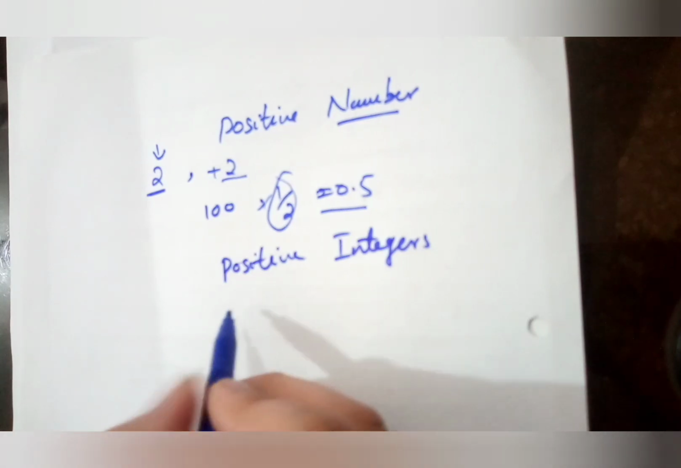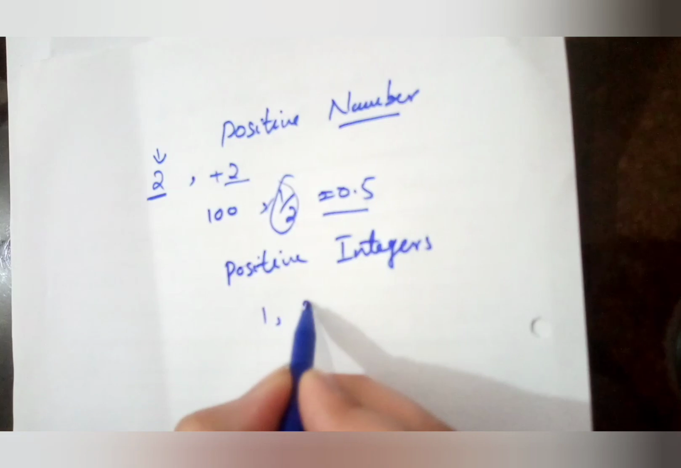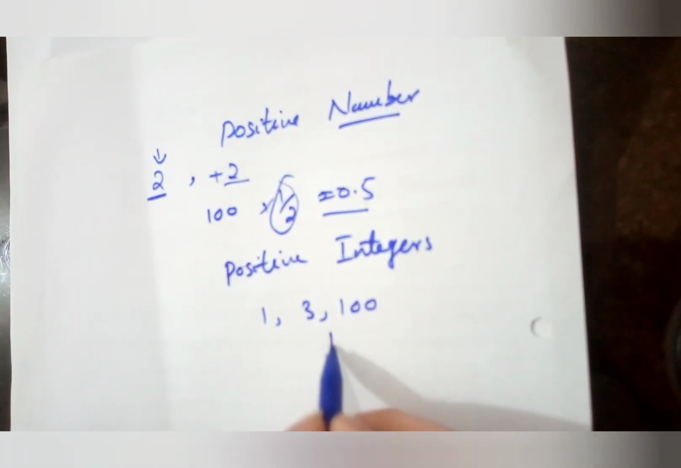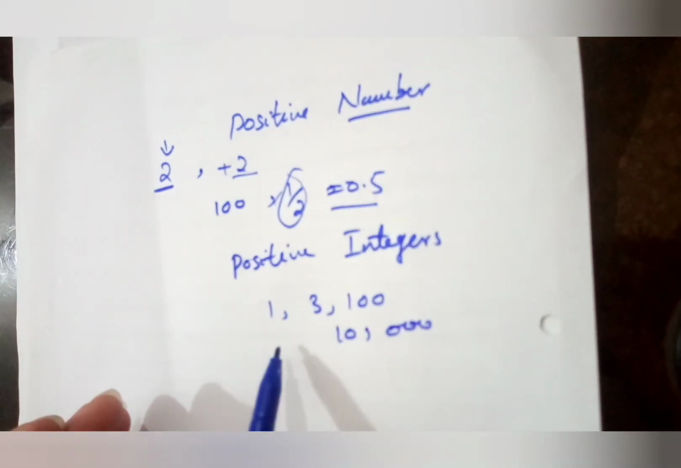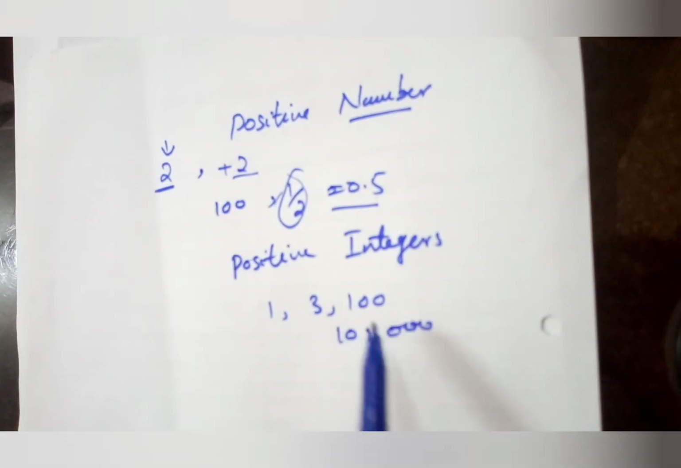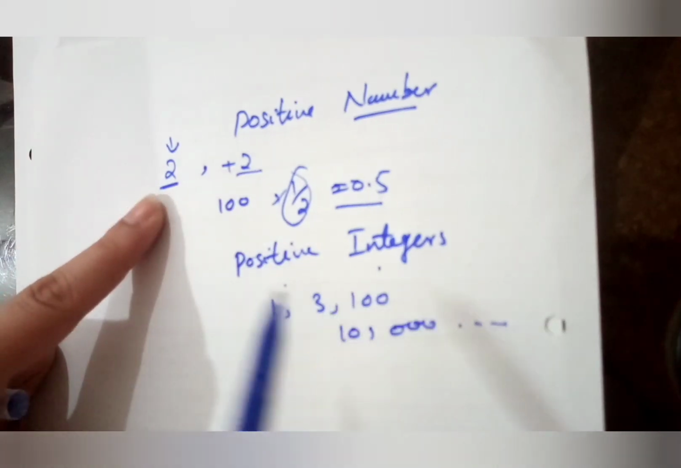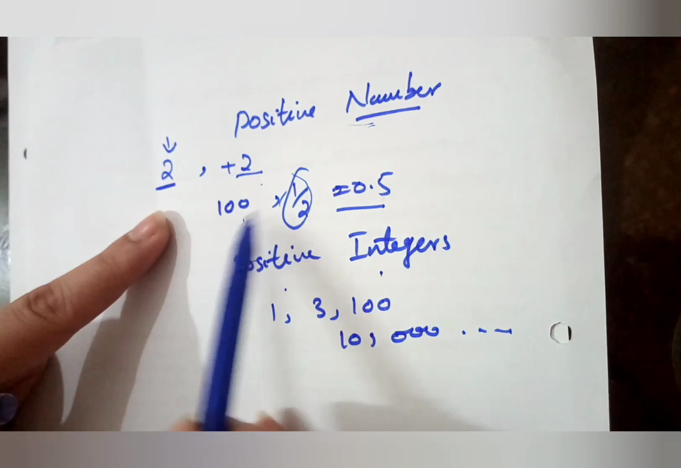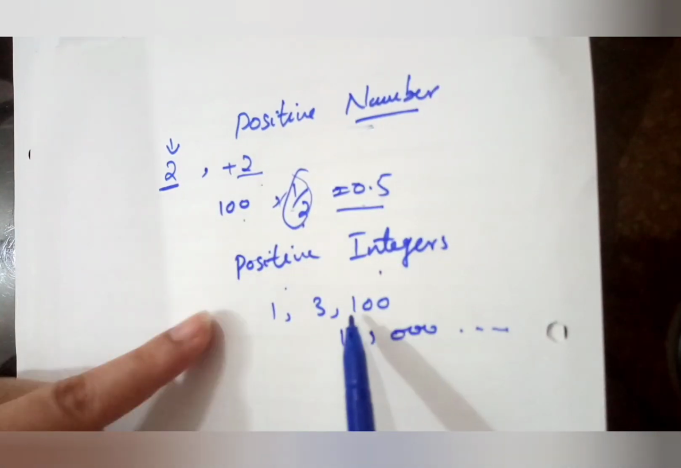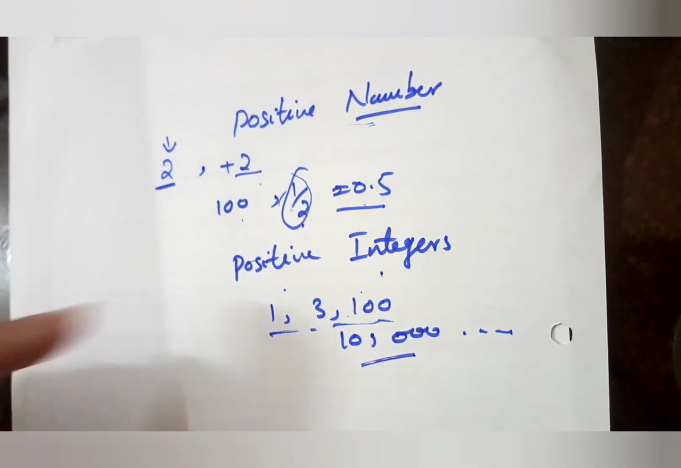Integers are numbers in the whole form. A whole number is 1, 300, 10,000, any number that is not in the form of a fraction or point. Any positive number that is a whole number is called a positive integer. When I'm talking about positive numbers, they contain whole as well as fraction terms. When we are talking about positive integers, they only contain whole numbers.